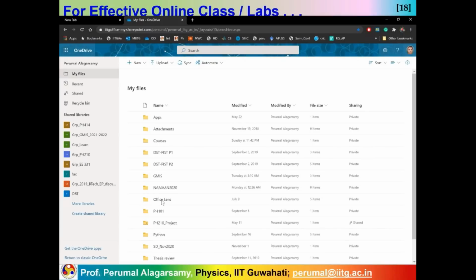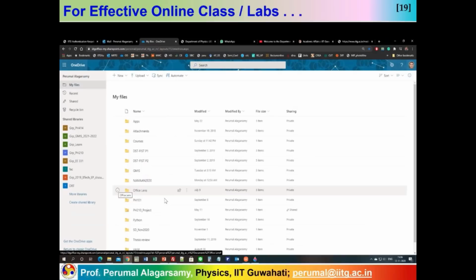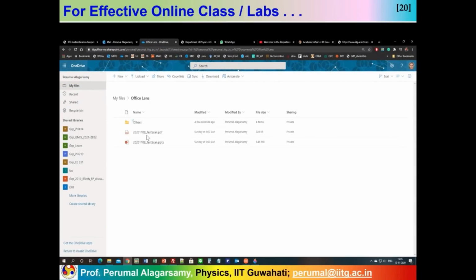This is the directory into which whatever you scan using Microsoft Office Lens on your mobile will be transferred automatically. Let's check whether this file is within this folder. Going back, you can see the file 20201108 underscore test scan PDF, which means the one you did on your mobile is automatically transferred.